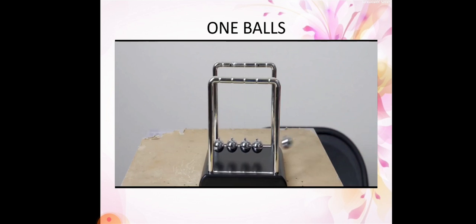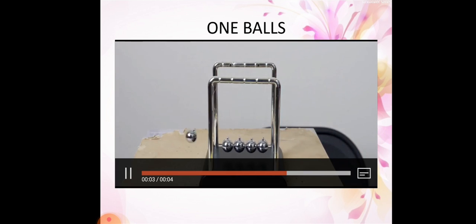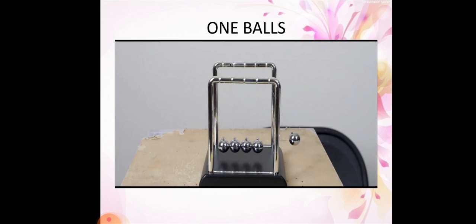So here this is a Newton's cradle, which we call the Newton cradle. Here I am pulling the first ball towards me and releasing it.